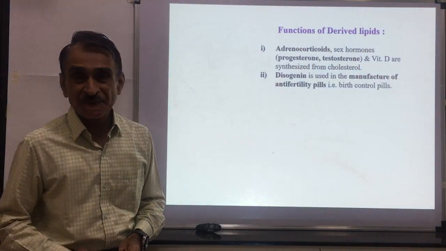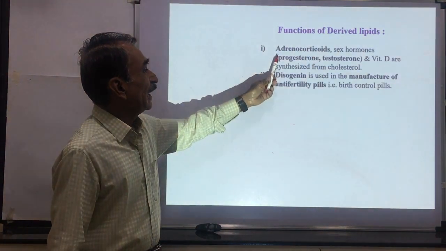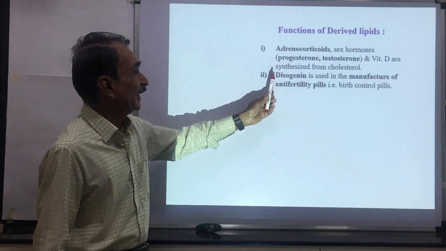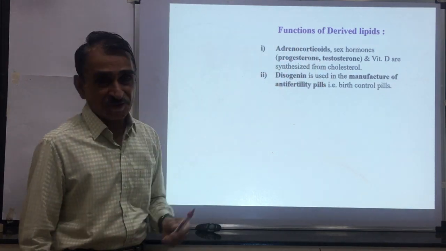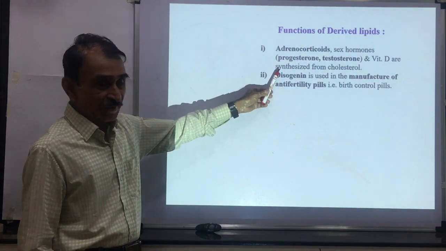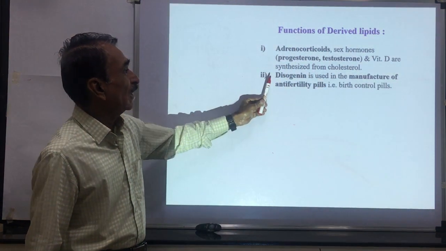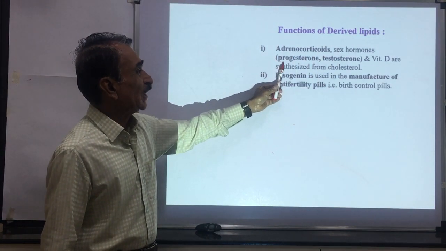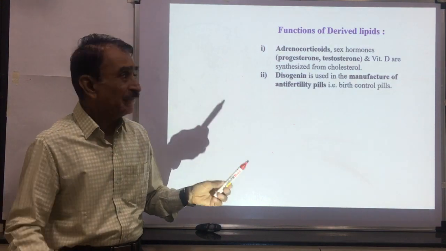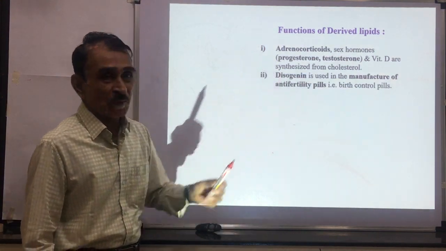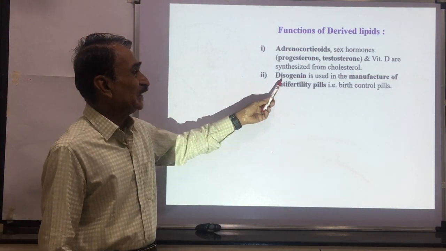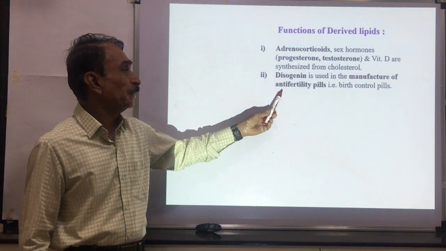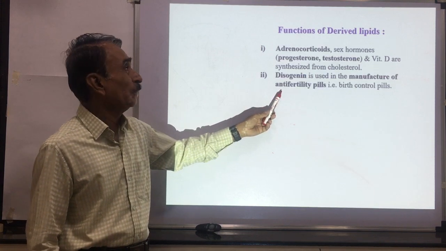Then functions of derived lipids. Adrenocorticoids, sex hormones, and vitamin D are synthesized from cholesterol. Cholesterol is a derived lipid. From this cholesterol, adrenocorticoids, sex hormones, that is progesterone and testosterone, and vitamin D are synthesized. Diosgenin is used in the manufacture of anti-fertility pills, that is birth control pills.